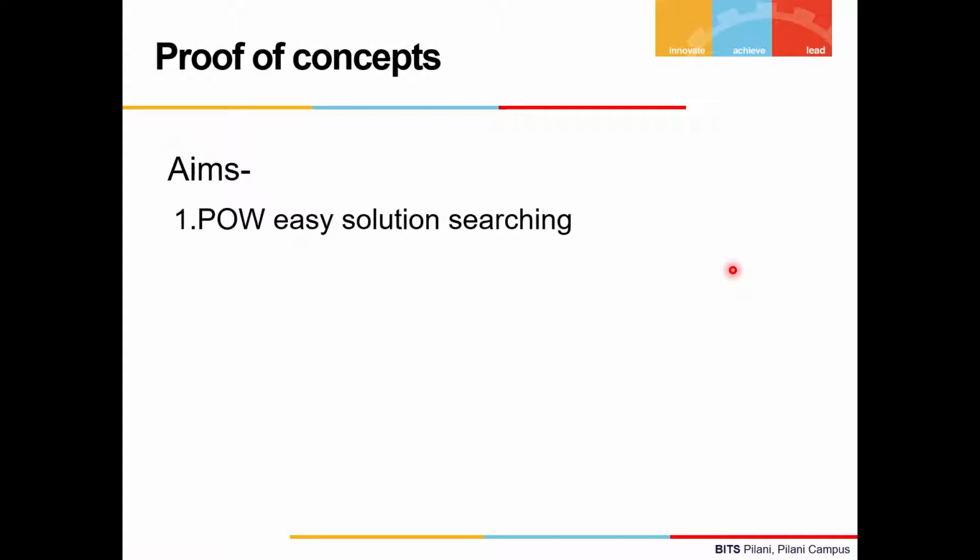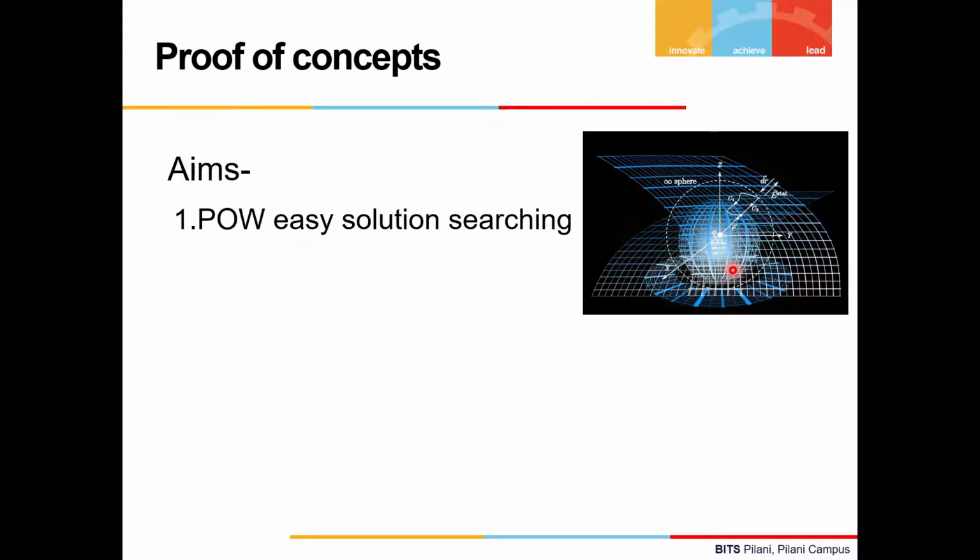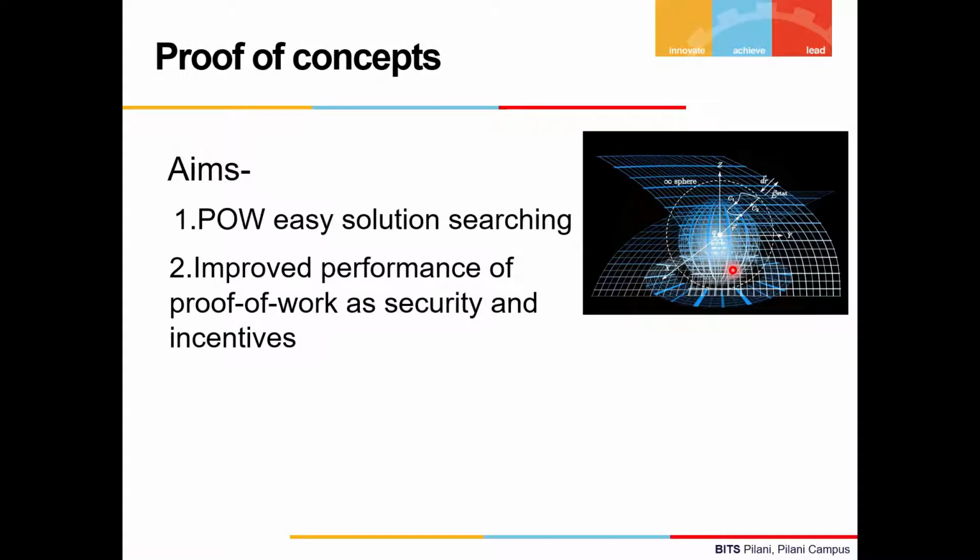Proof of concepts has many mechanisms that make the mathematical searching process very easy, like searching prime number chains in Primecoin, solving matrix problems in proof of exercise, which comes under proof of concepts only, and some other easy mathematical tasks. Second, it aims to improve the performance of proof of work's security and incentives. It aims to make the theoretical issues of proof of work valid, and to make the incentives better than the proof of work mechanism has been giving us now.